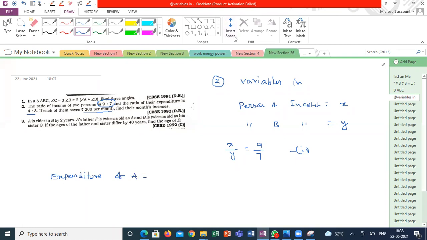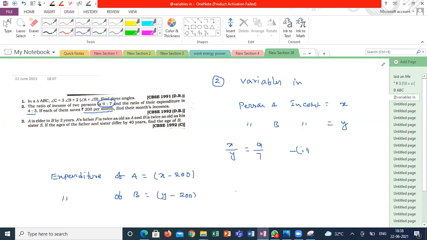You are getting x rupees and you are saving 200. The rest of everything you are utilizing for expenditure. So how much are you using for all your needs? I can say x minus 200. Am I right, guys? Expenditure of B is y minus 200. This is the expenditure of A and expenditure of B.